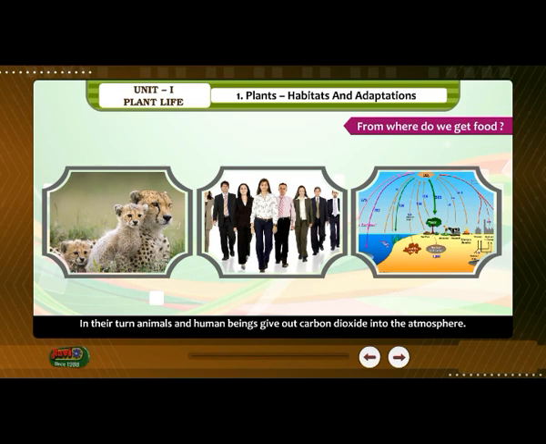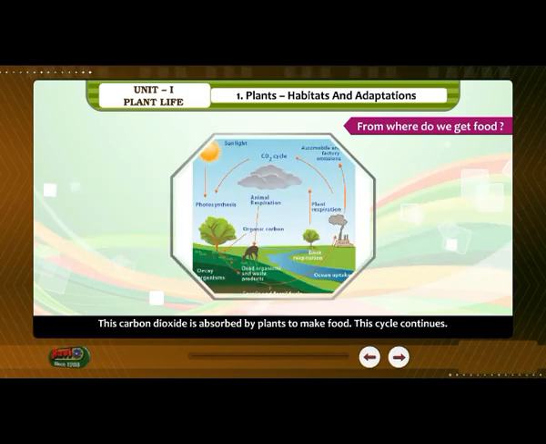In their turn, animals and human beings give out carbon dioxide into the atmosphere. This carbon dioxide is absorbed by plants to make food. This cycle continues. Animals and plants depend on each other for survival.